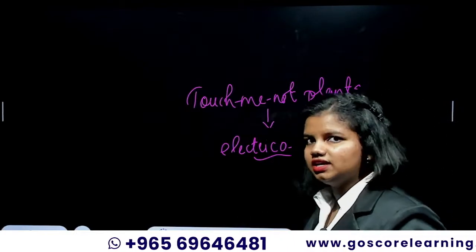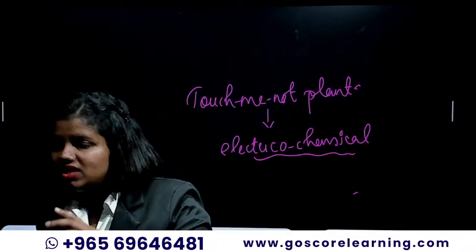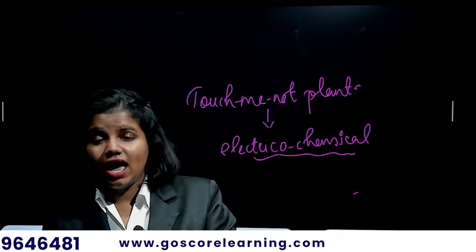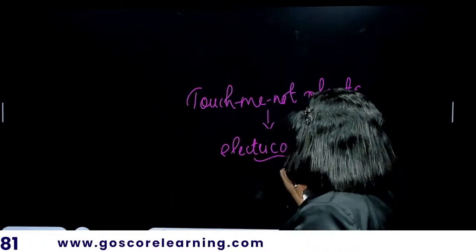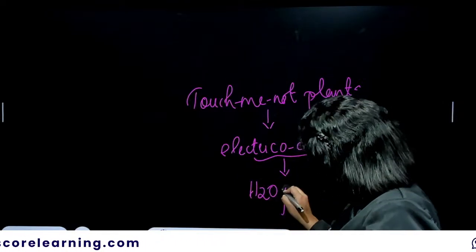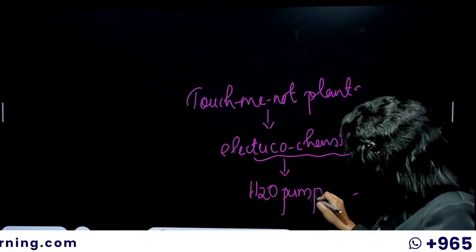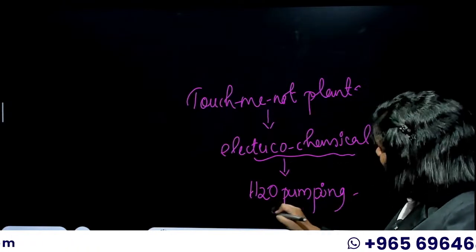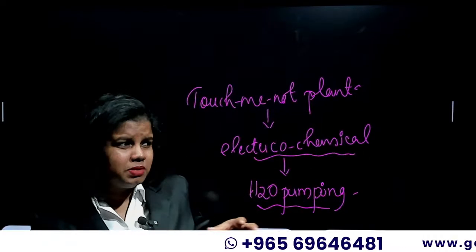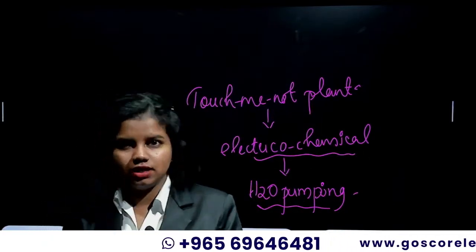Electrochemical signals are taking part in such a movement where once we touch it, they sense that particular stimulus and pump water to that area. So there will be water pumping to that particular area of the plant, which would create that drooping effect of the leaf. So it's basically some electrochemical things happening in there.